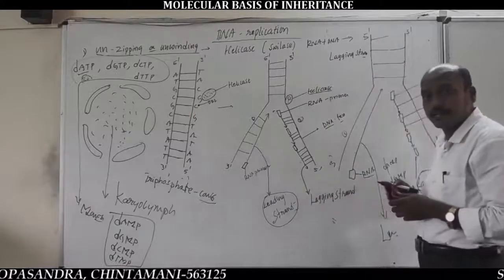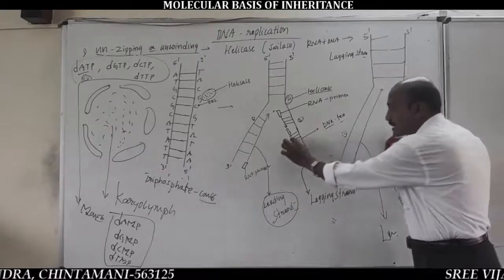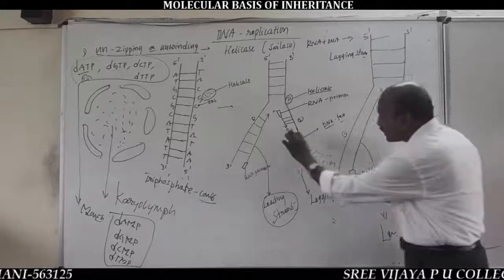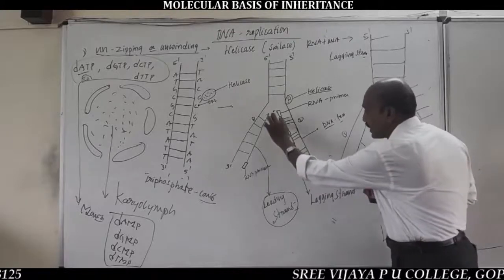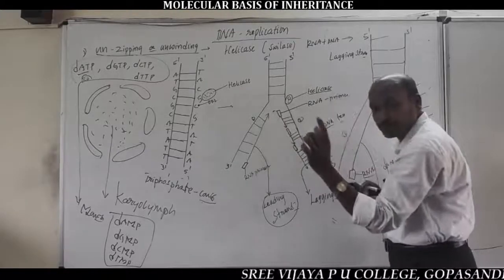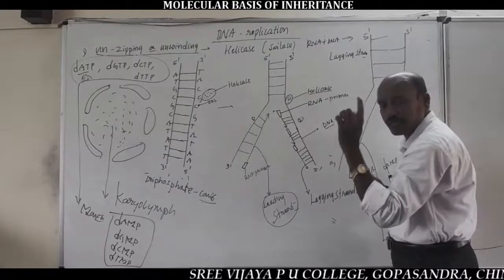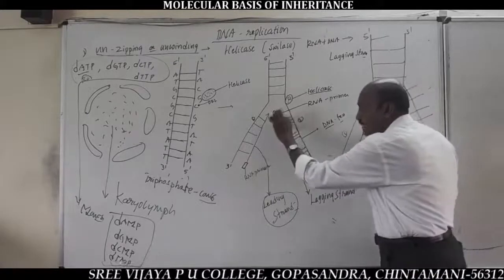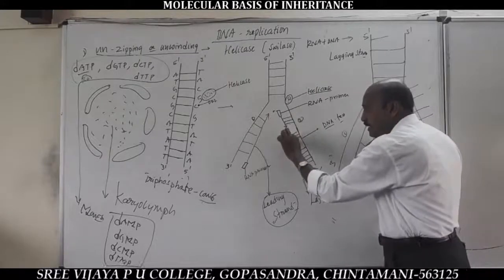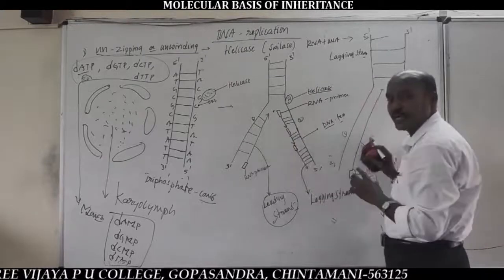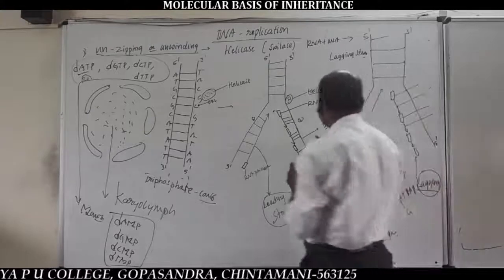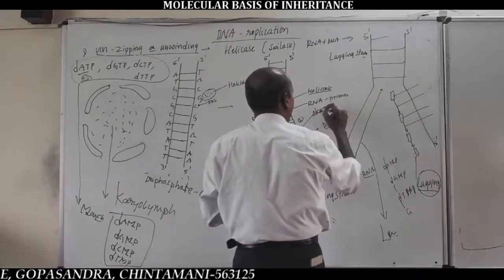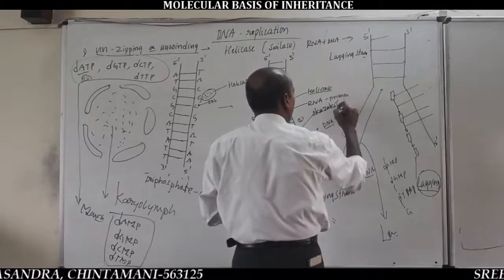And important, each single-stranded DNA segment in the lagging strand. Very important for one more question in the CET and NEET examinations. Each single-stranded DNA segment in the lagging strand is called an Okazaki fragment. Okazaki fragment.